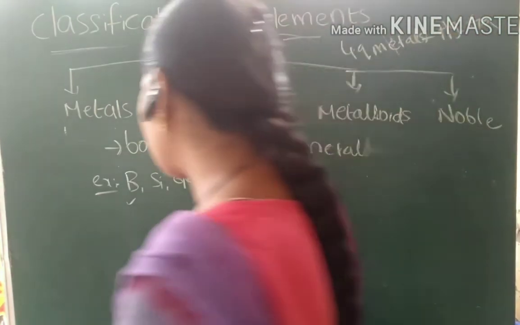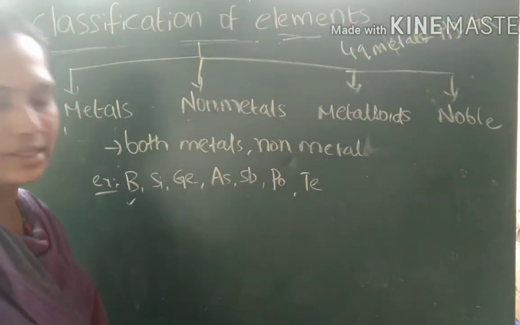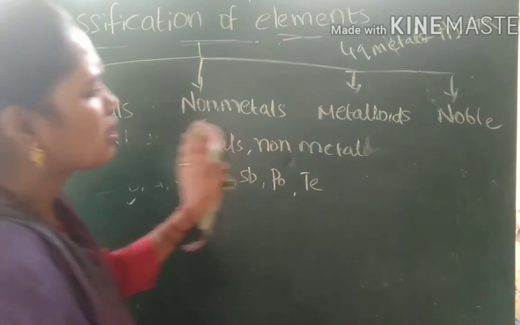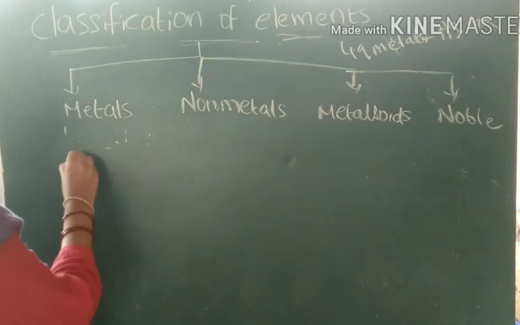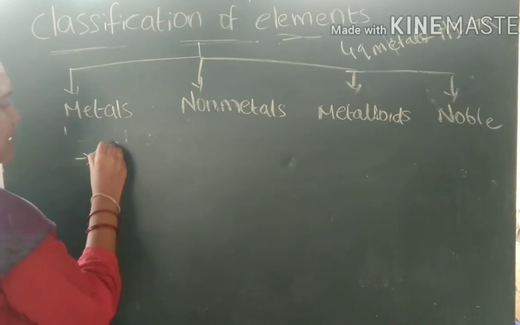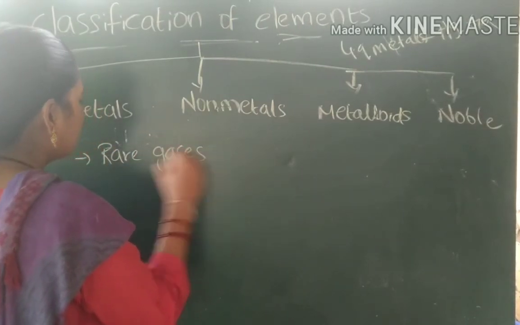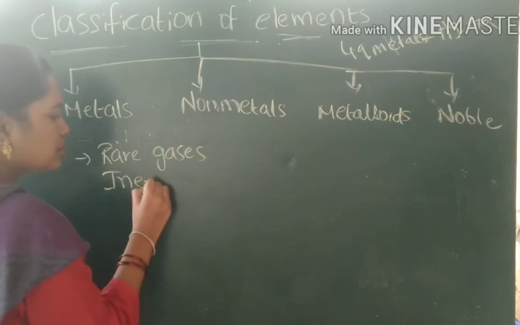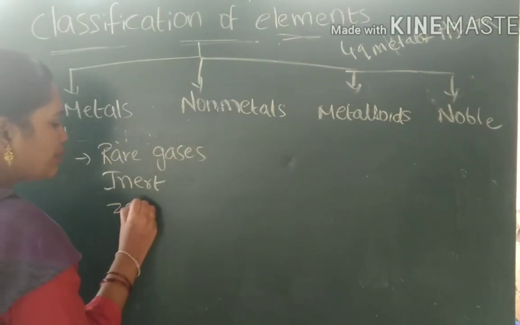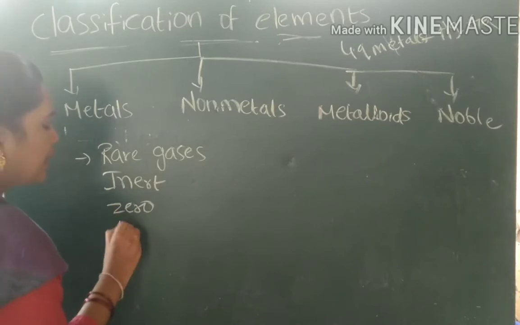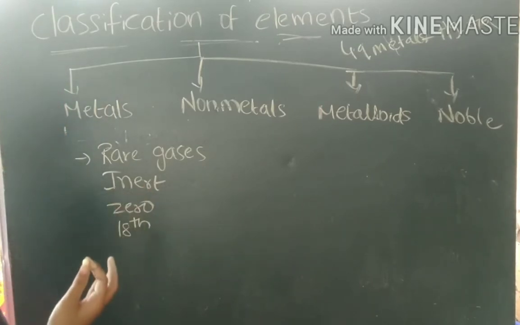And the last classification is noble gases. These noble gases have different names. We can call noble gases rare gases, or inert gases, zero group elements, or even 18th group elements. So many names are there.